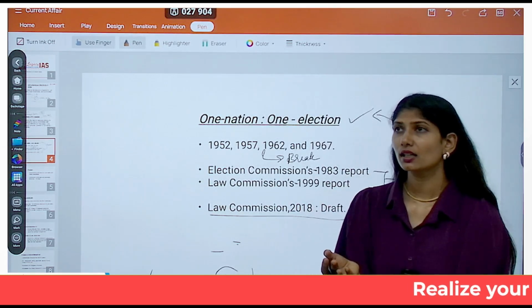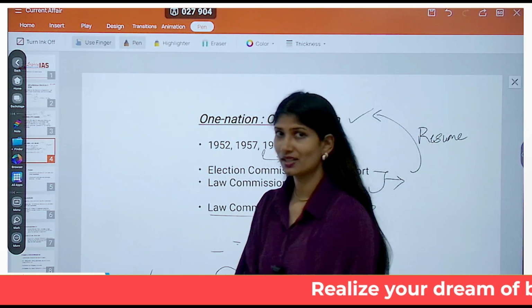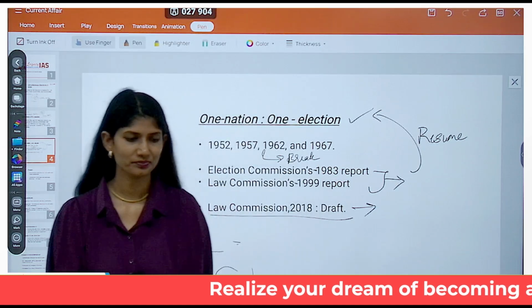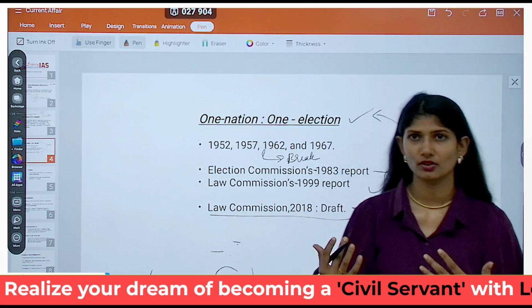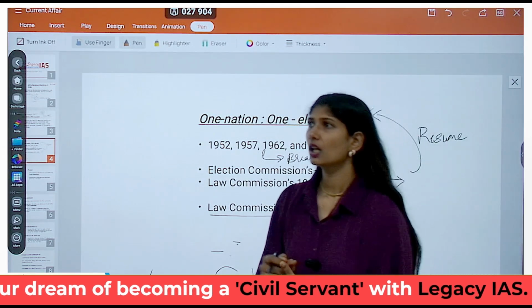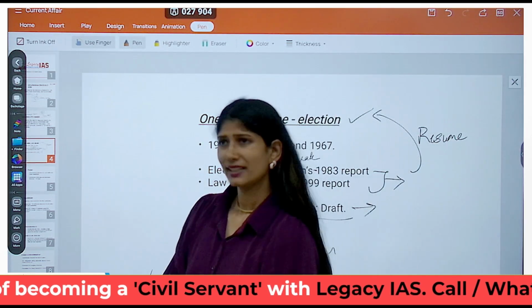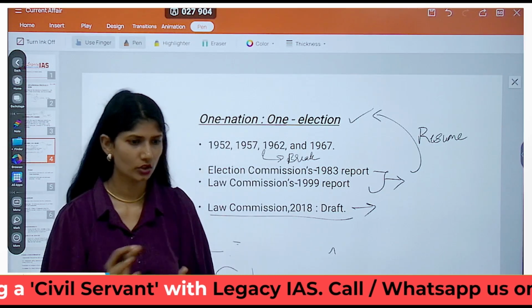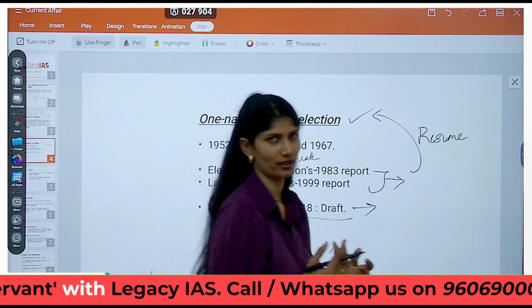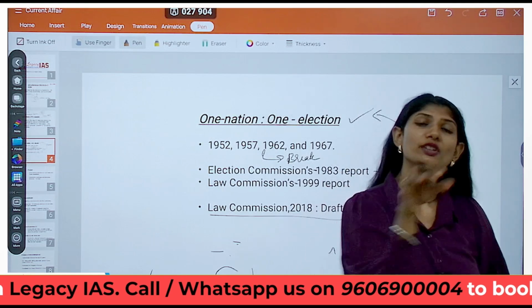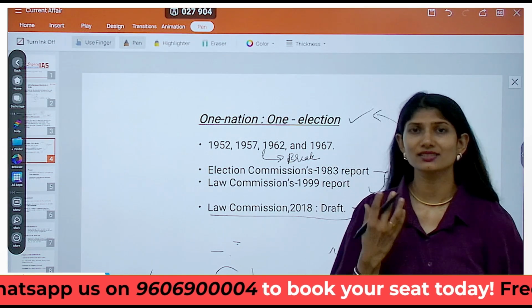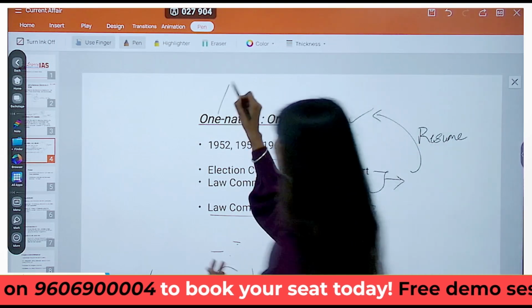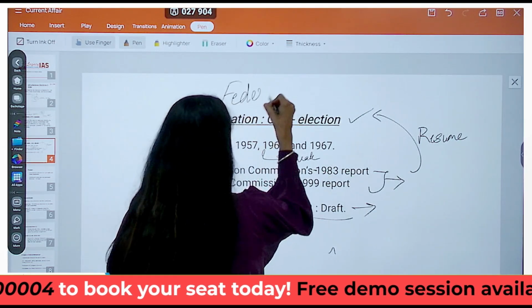Again, state ratification means 50% of the states have to pass it with simple majority. Whereas your commissions are telling that no, take the one nation, one election concept, but also bring it with the ratification of states, which means permission of the states, consent of the states. Why? So that the federal feature doesn't get disturbed.